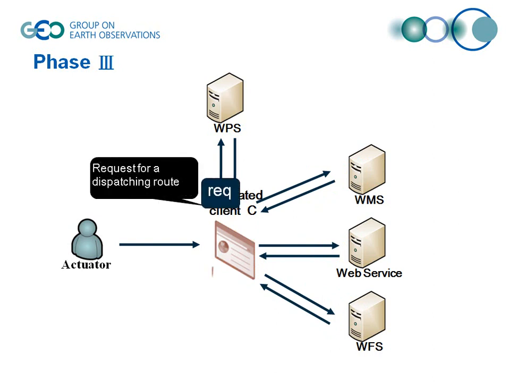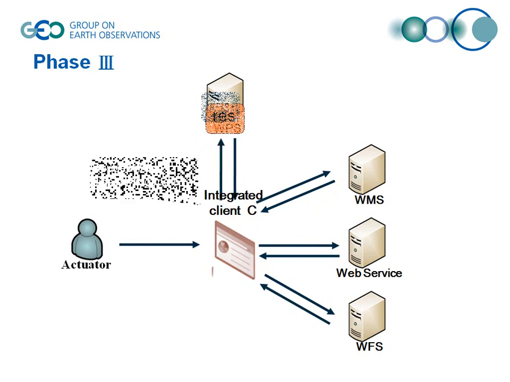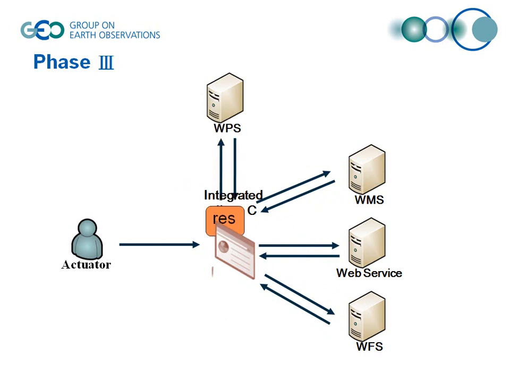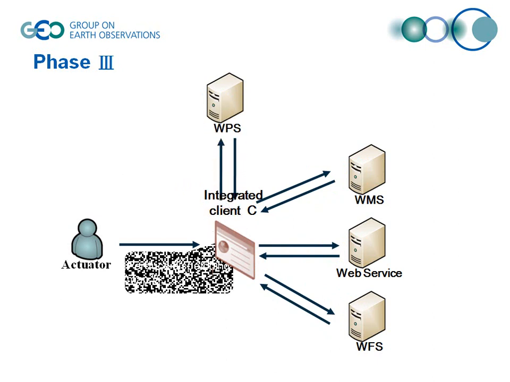A WPS for shortest path calculation will begin to perform the algorithm and find the optimal solution under the constraints of the near real-time traffic report and flooding area. The final shortest path will be delivered to integrated client C. Version 0 of the dispatching map will be produced by the above steps.